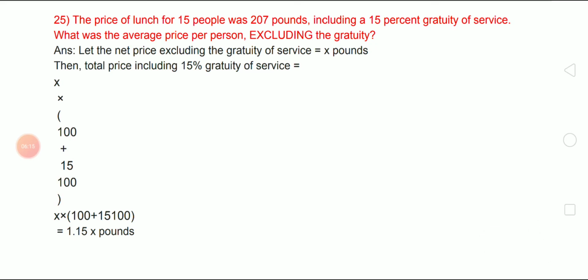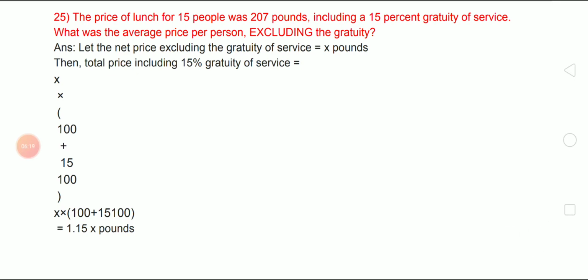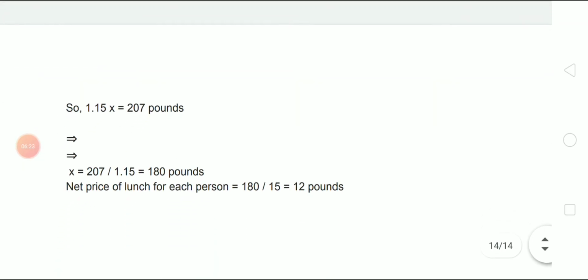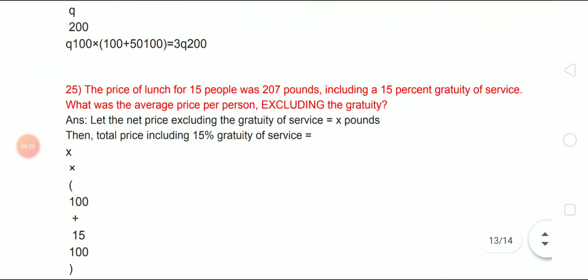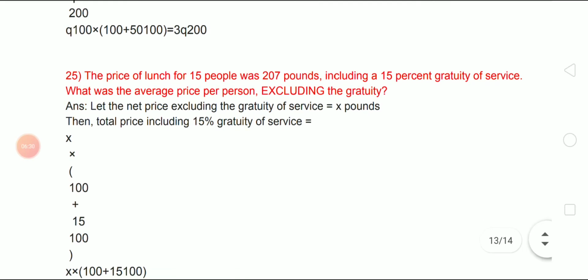The price of lunch for 15 people was 207 pounds, including a 15% gratuity of service. What was the average price per person excluding the gratuity? Don't confuse with the term gratuity here. They are just adding the external term to confuse us. Please eliminate the gratuity term from the question, right?